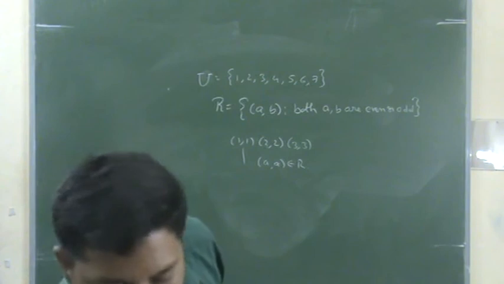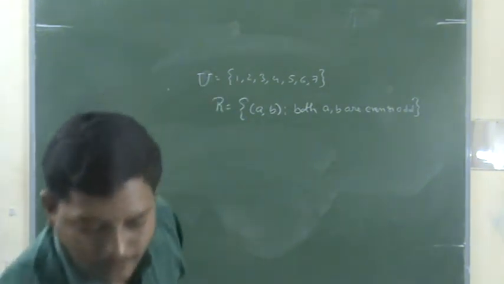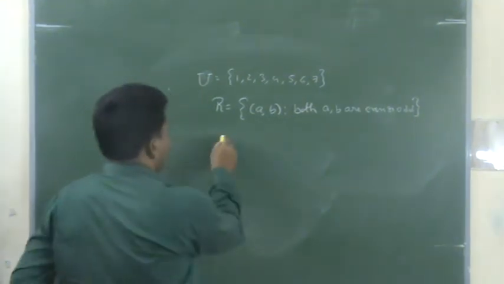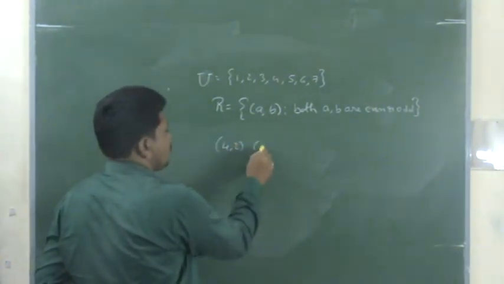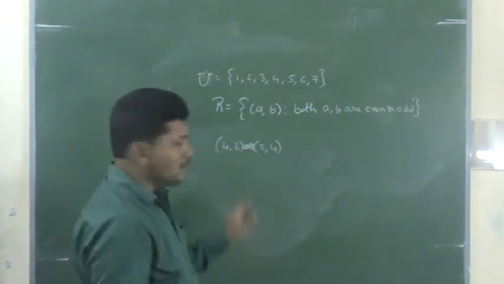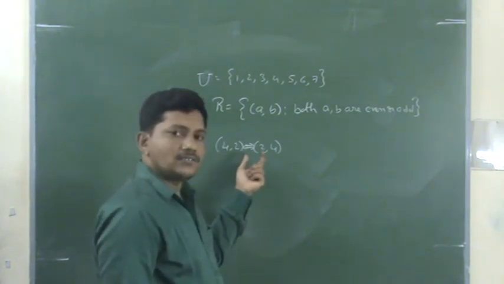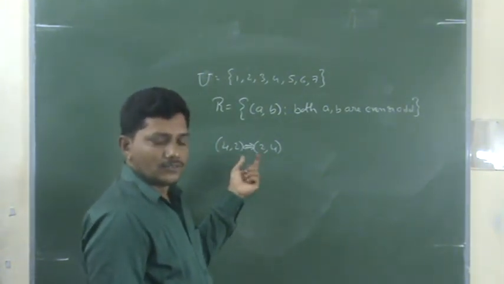That is important. What about symmetric? Suppose 4 comma 2 is there. Is 2 comma 4 there or not? It must and should be there. Why? Because these two are even, then only they get a pair. Automatically the reverse also, these two are even. Yes or no? So it is symmetric.